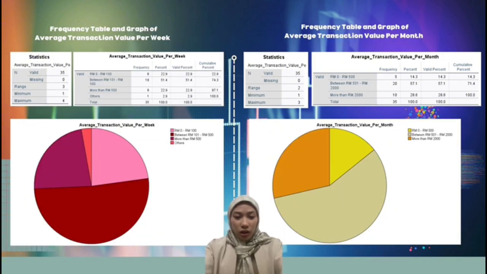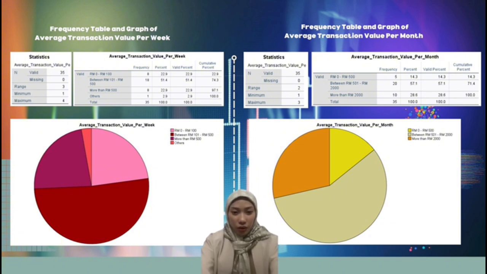For frequency average transaction value per week, the percentages displayed in the table correspond to the slices of the pie chart. The largest slice, between 101 ringgit to 500 ringgit, which is 51.4%, suggests that the average transaction value is probably in this range. The slices 0 to 100 ringgit, which is 32.9%, and more than 500 ringgit, which is 22.9%, are expected to be smaller, signifying respectively lower and larger average transaction values. The other slice, which makes up the lowest piece of the data at 2.9%, is probably associated with lower average transaction values.